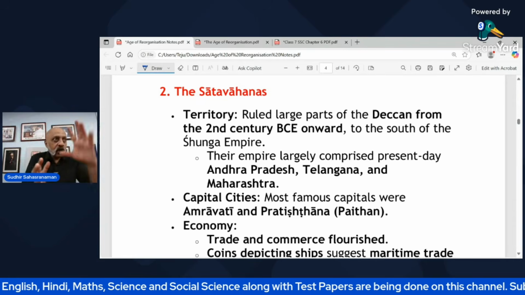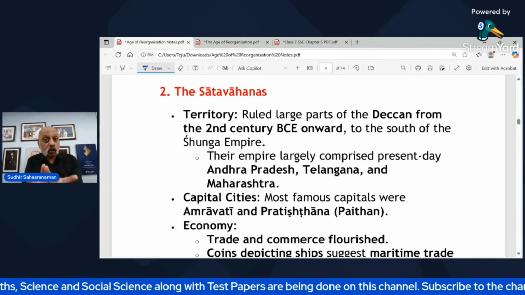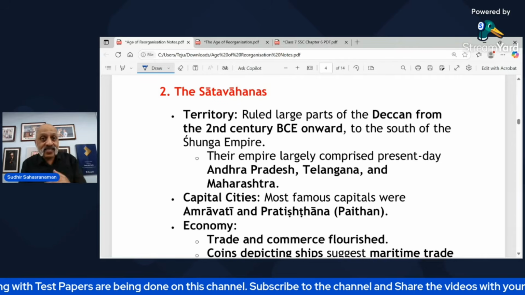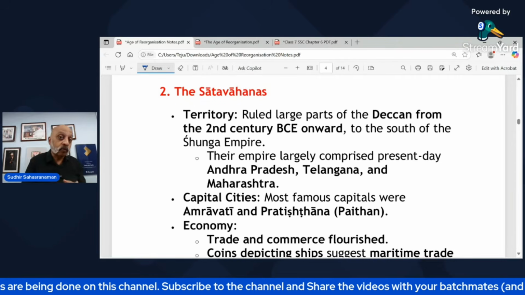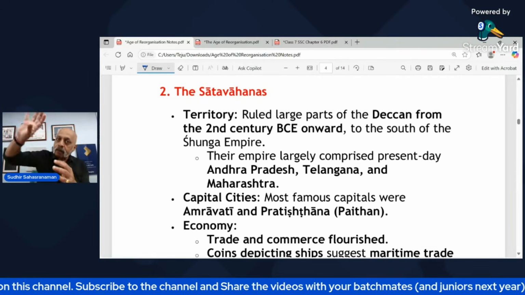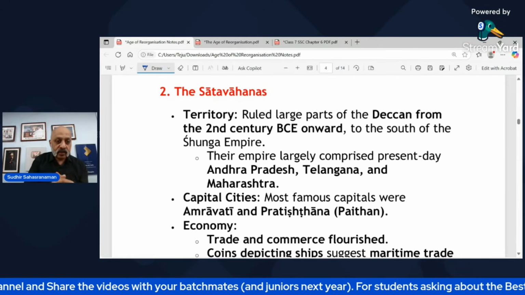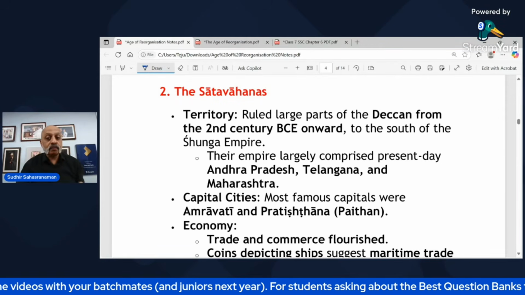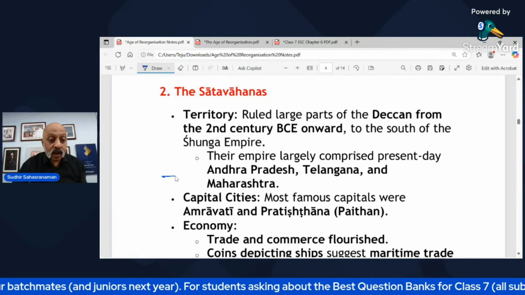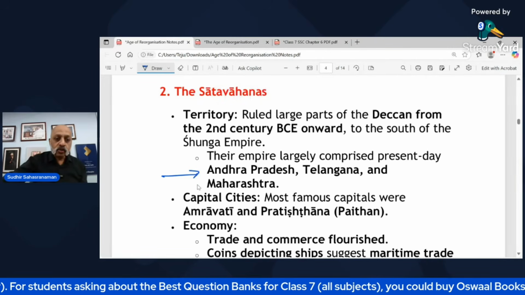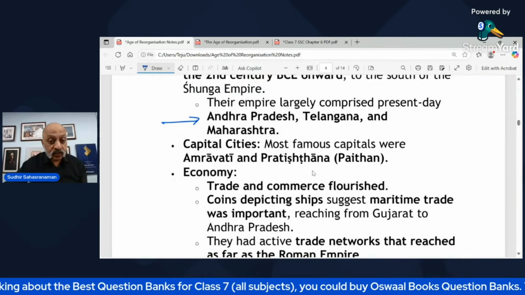Deccan is essentially today's parts of Maharashtra, parts of Telangana, parts of northern Karnataka, right? From the 2nd century BCE to the south of the Shunga Empire. So where the Shunga Empire ended, the Satavahana Empire actually started. Their empire largely comprised present-day Andhra Pradesh, Telangana, and Maharashtra, what I just now told you. So the capital cities were Pratisthana,